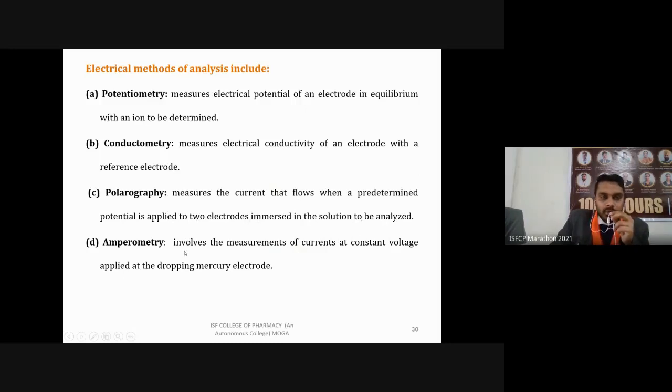Fourth is amperometry, which involves the measurement of current at a constant voltage applied at the dropping mercury electrode. Again we are applying a constant voltage and measuring currents at a dropping mercury electrode. Different types of electrodes are used in these cases. In polarography we use two electrodes. In conductometry we use a reference electrode, and based on that we compare our other electrode. In amperometry we use a dropping mercury electrode. So these are different electrical analytical methods used in pharmaceutical analysis.